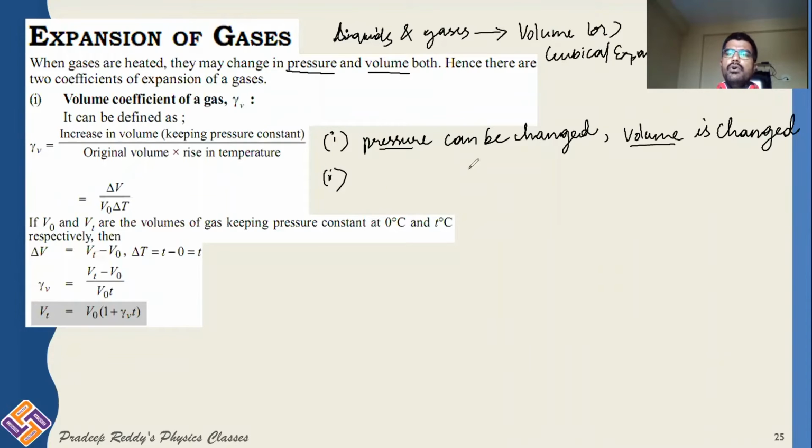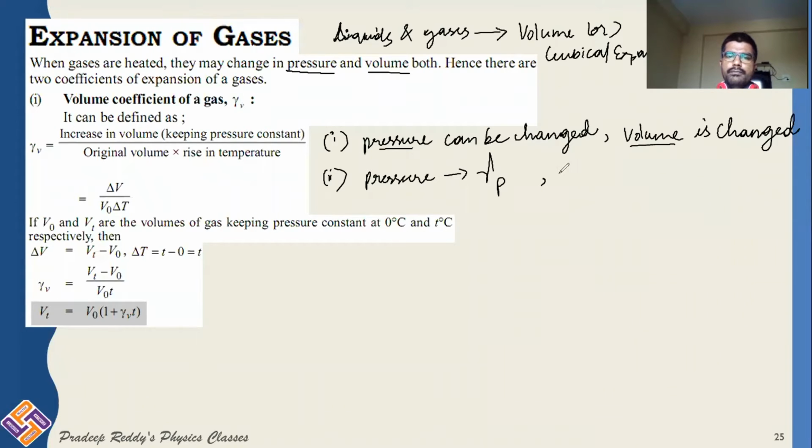Therefore, we have two coefficients of expansion that depend upon which parameter you are including. For example, if pressure of the system is undergoing change, then you can write it as gamma P, the coefficient of cubical expansion with respect to pressure.